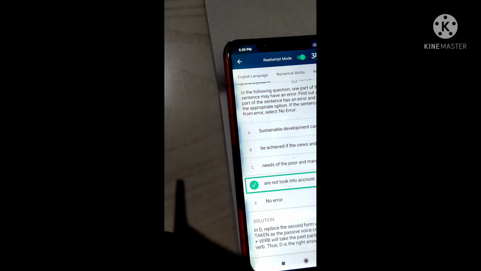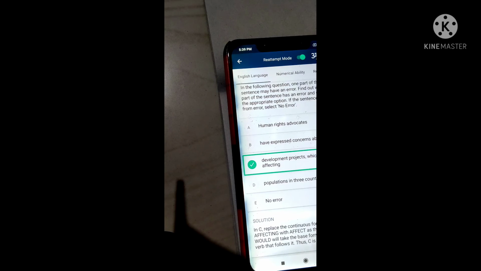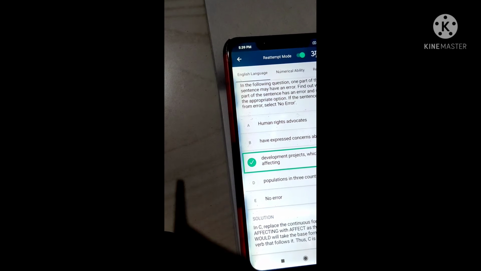As well as sustainable development cannot be achieved if the views and needs of the poor and marginalized are not, to case V2 form, guys, but R plus V3 is present, so are taken is the correct. And next, human rights advocates have expressed concern about the development projects which would affecting. Here would plus V1, would plus first form of verb will come, but affecting is fourth, it means error.